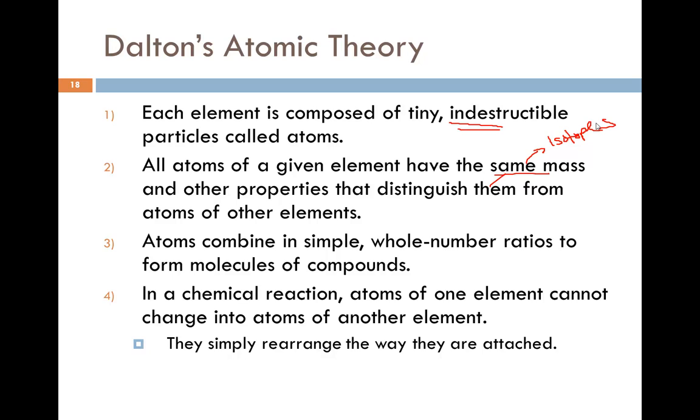Atoms combine in simple whole number ratios to form molecules of compounds, which we know is true. In a chemical reaction, atoms of one element cannot change into atoms of another element. That's called a nuclear reaction, not a chemical reaction. They simply rearrange the way they are attached. So even though we have a couple errors in his atomic theory, it gave us one step further so that way we can do more experimentation.